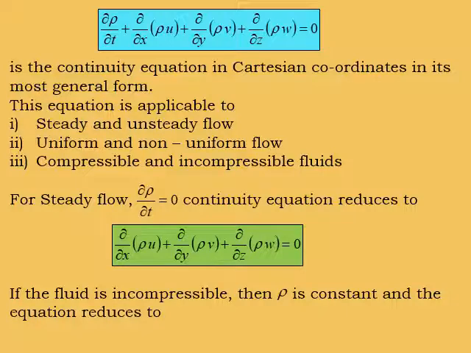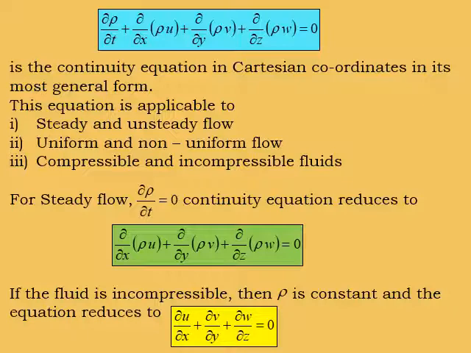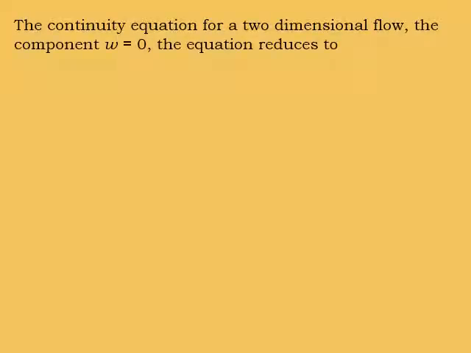If the fluid is incompressible, the density remains constant in such fluids, and the equation reduces to ∂u/∂x plus ∂v/∂y plus ∂w/∂z equals 0. For the continuity equation in two-dimensional flow, the component w is equal to 0 and the equation reduces to ∂u/∂x plus ∂v/∂y equals 0.